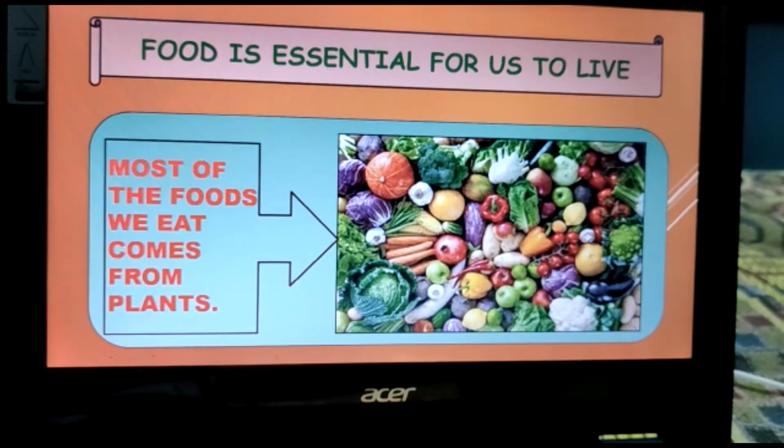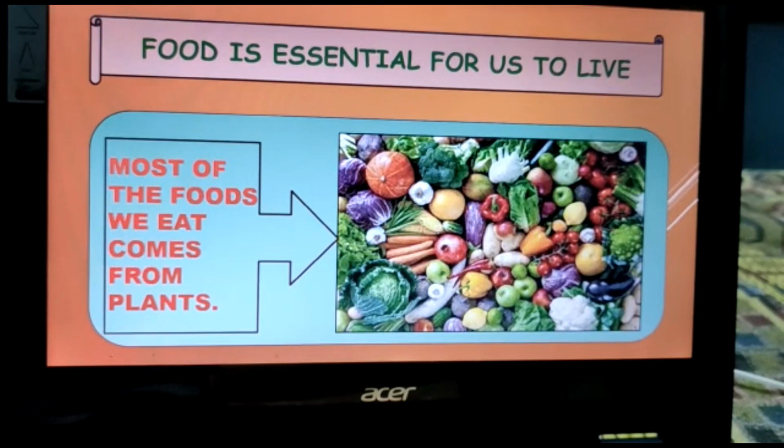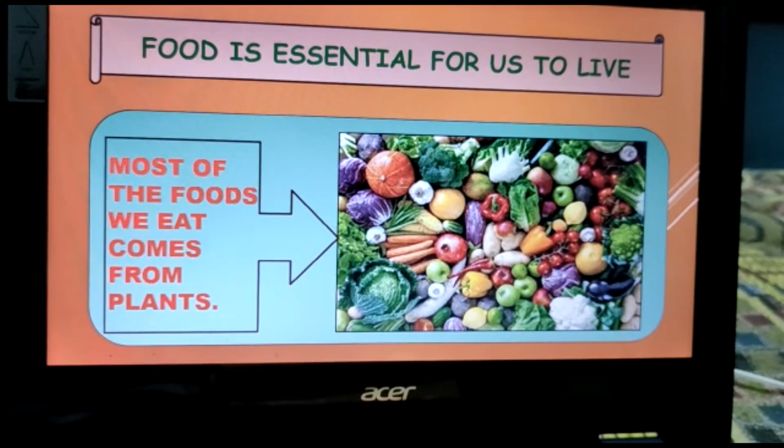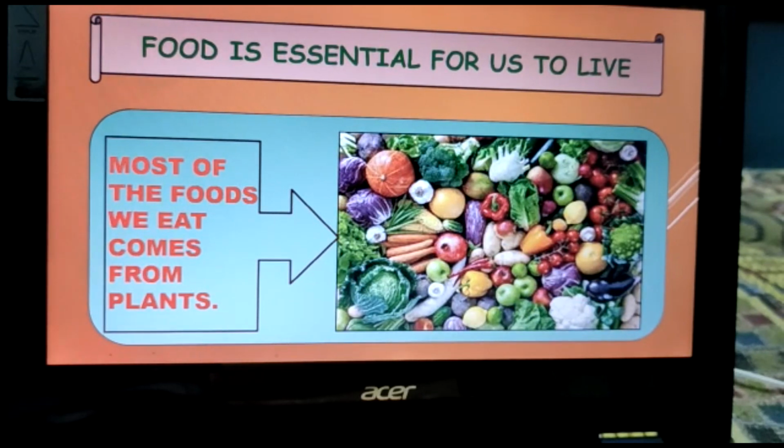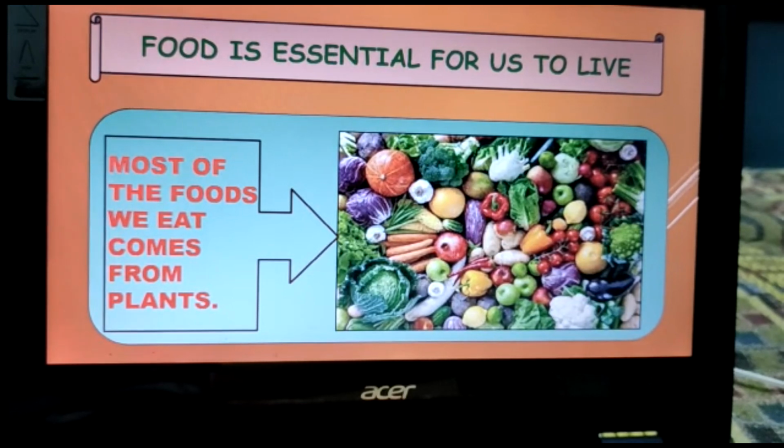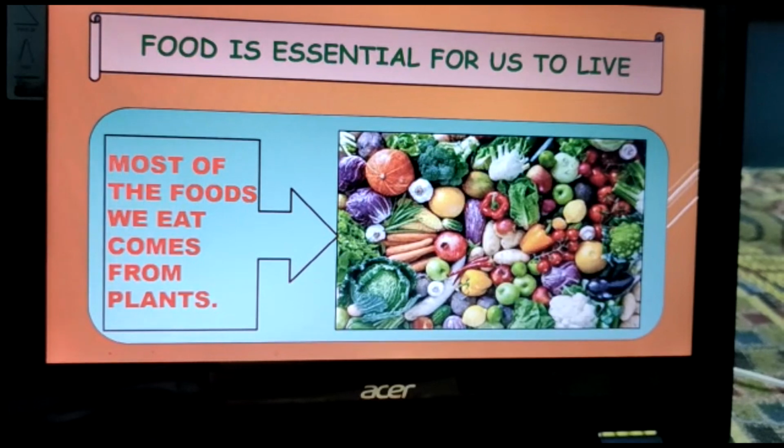I think you have learned in your earlier classes that animals and human beings are categorized into three types: herbivorous, carnivorous and omnivorous. Herbivorous animals eat all the food which they get from plants, carnivorous animals eat those animals who eat plants, and omnivorous animals eat both animals and plants. That means we all depend upon plants directly or indirectly.